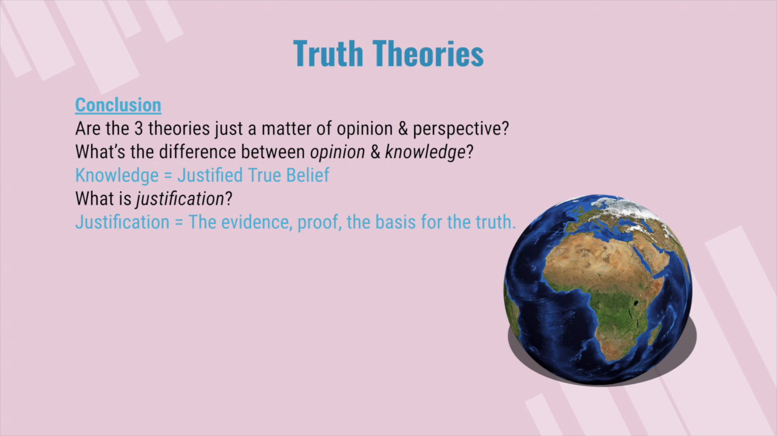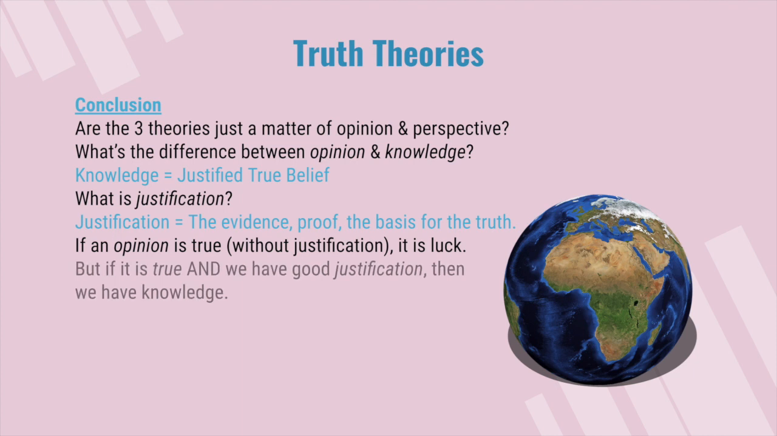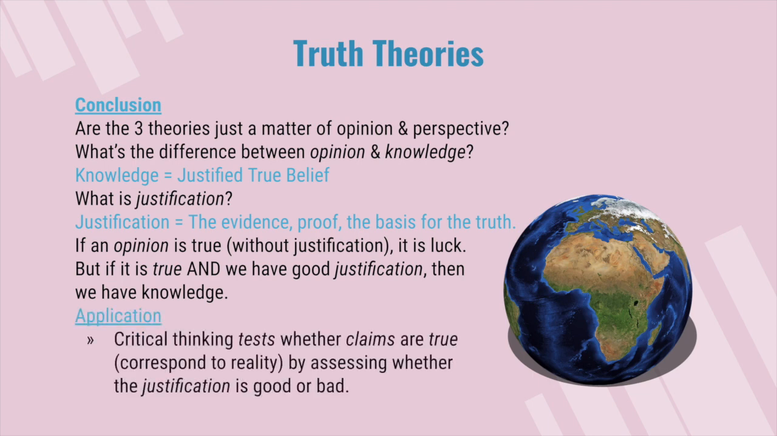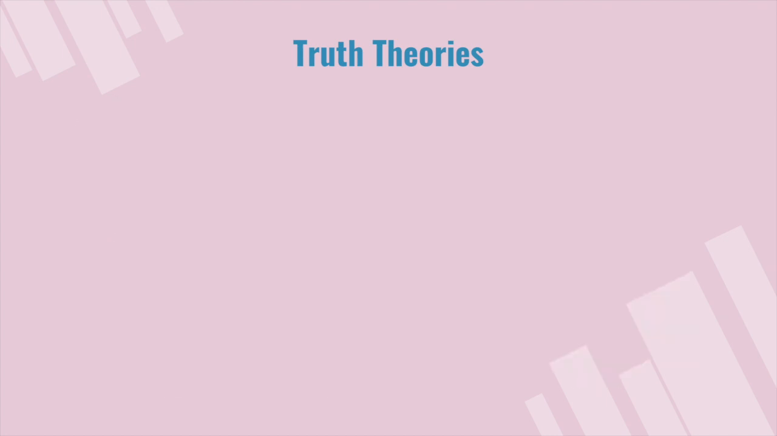So when we talk about the difference between knowledge and opinion, knowledge has justification. Justification is evidence, proof, the basis for truth. If an opinion is true without justification, it's just luck, a lucky guess. But if it is true and we have good justification, then we have knowledge. Now, what's the application of that? Well, critical thinking tests whether claims are true, in other words, correspond to reality, by assessing whether the justification is good or bad.